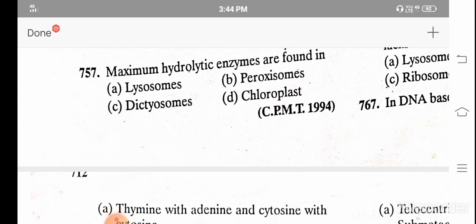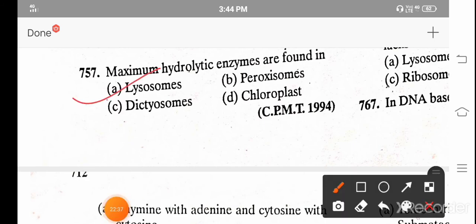Maximum hydrolytic enzymes are found in A. Lysosome, B. Peroxisome, C. Dictyosome, and D. Chloroplast. And the correct answer is again lysosome.